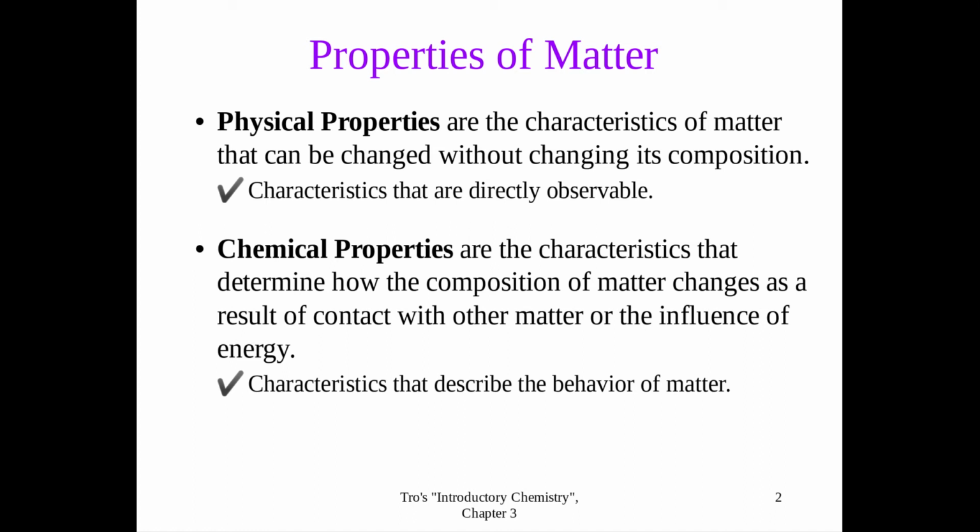Chemical properties are characteristics that determine how the composition of matter changes as a result of contact with something else. So usually in order to do that, we need to completely change the substance as well.